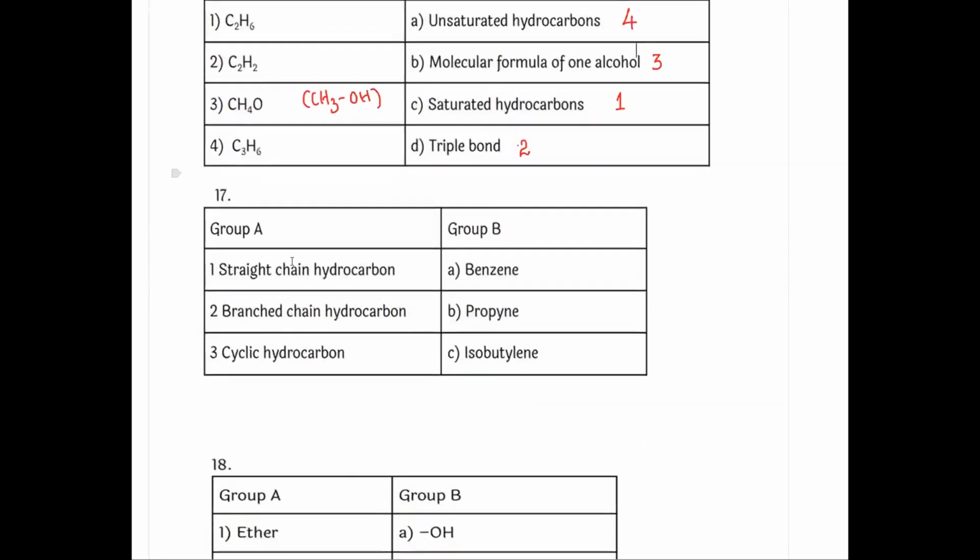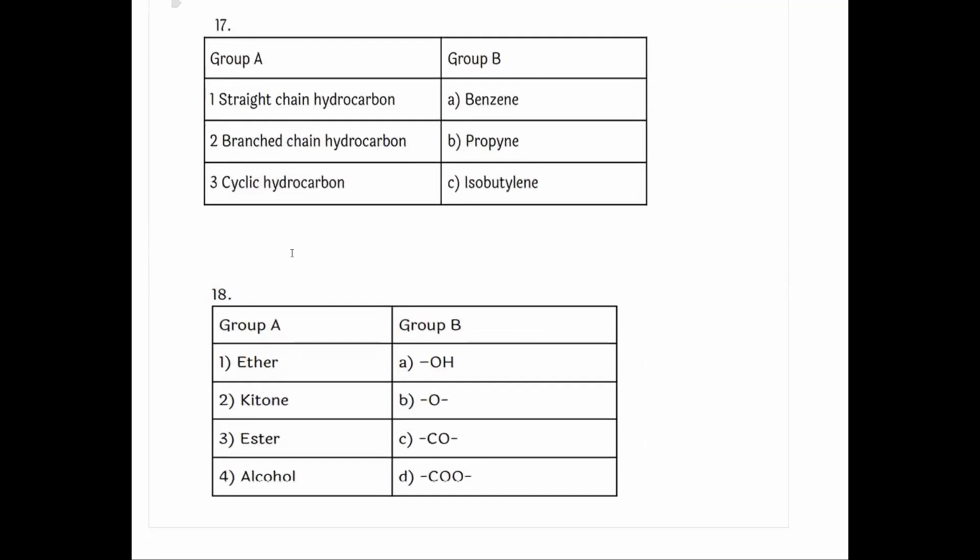Okay. Next question is straight chain, branch chain, cyclic hydrocarbon. We have to find out which is the straight chain hydrocarbon, which is the branch chain, and which is the cyclic hydrocarbon. First one, benzene, we know it consists of 6 carbon atoms. It is a cyclic compound. The benzene structure will come like this.